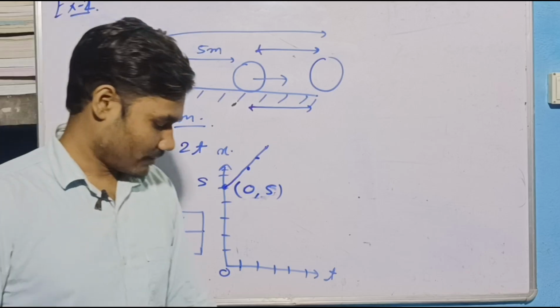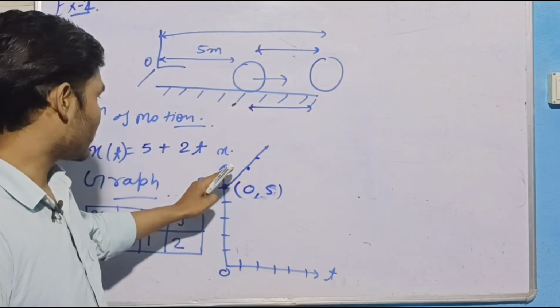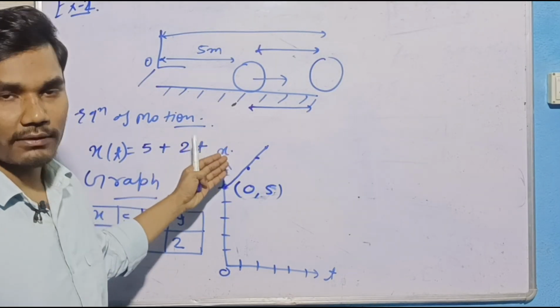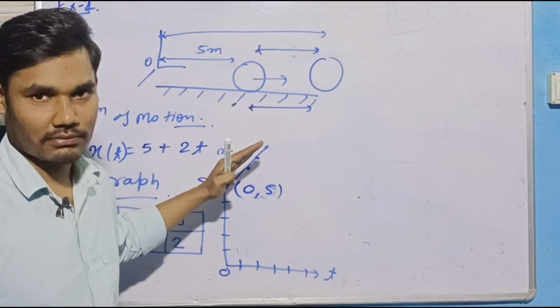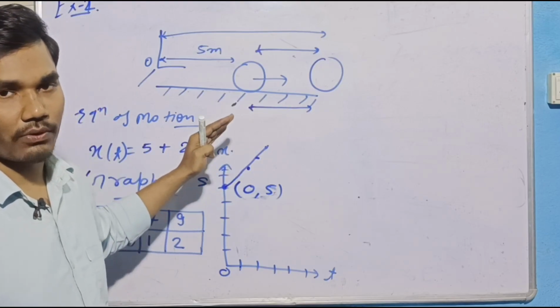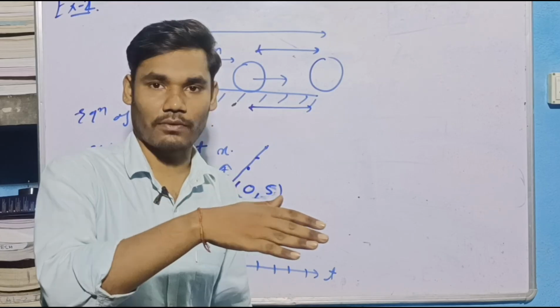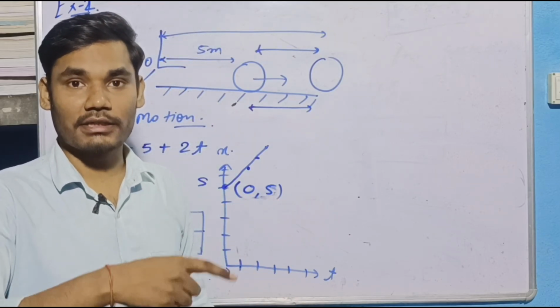So that's it for today. You will observe that in both graphs we get a straight line. So when any body moves uniformly, it has a straight line, a linear graph.